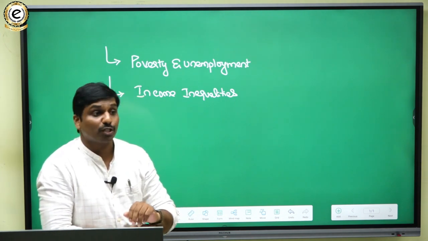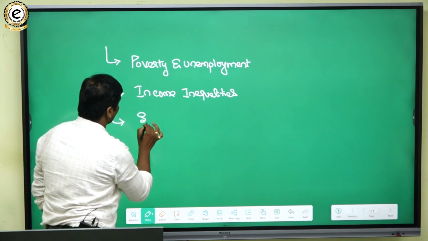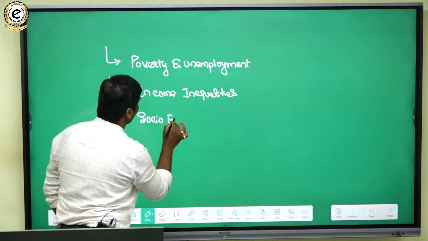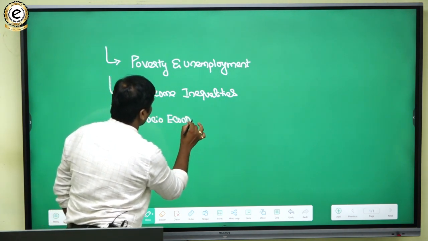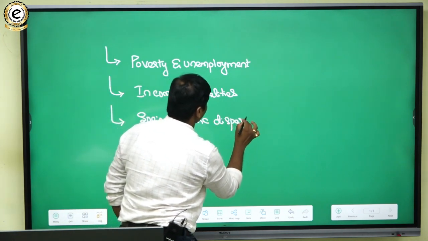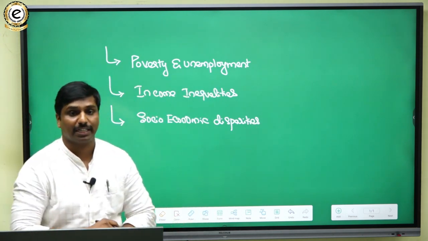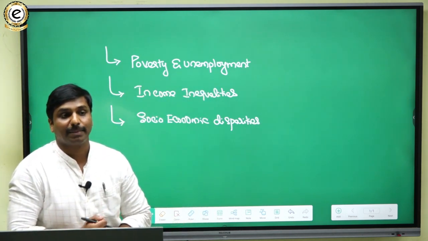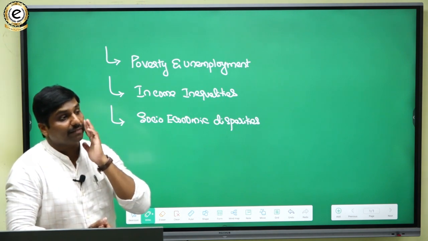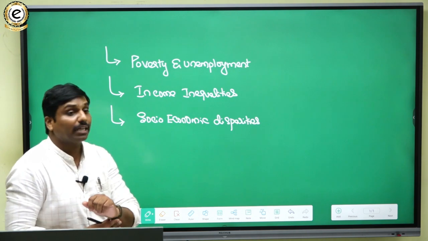So economic and socio-economic disparities is another important cause. This is another factor responsible for low human development: socio-economic disparities, gaps between the social parameters as well as the economic parameters.